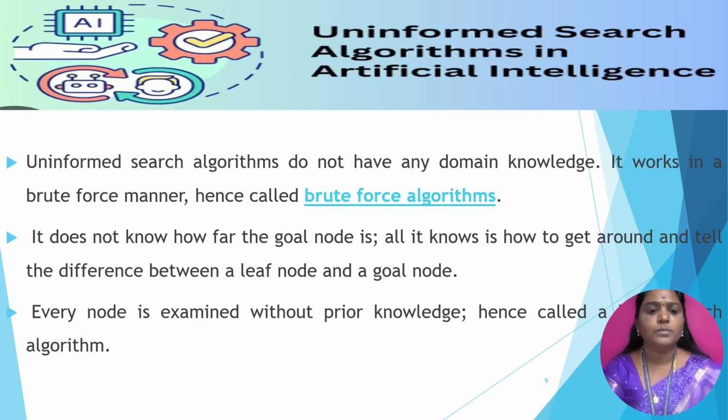It does not know how far the goal node is, or how to get around the difference between the leaf node and the goal node. So each and every node is examined without prior knowledge, and that is why this algorithm is called blind search. The uninformed search does not know any information to reach the goal node.